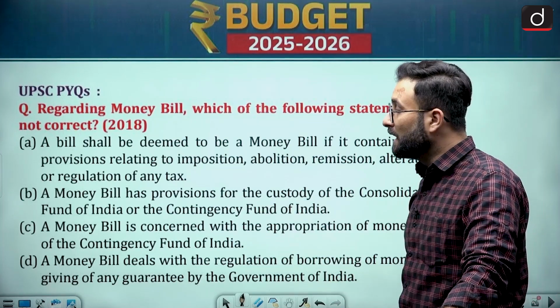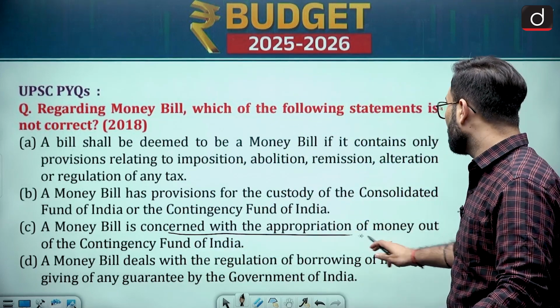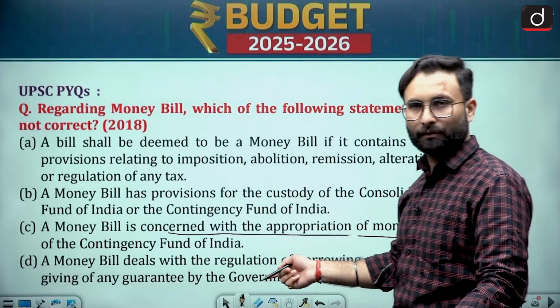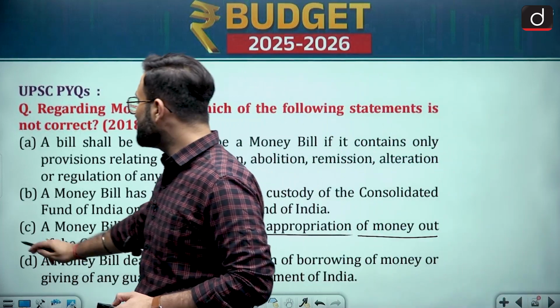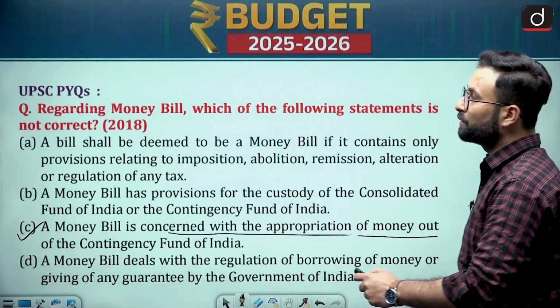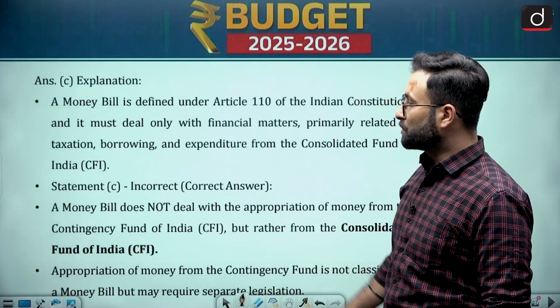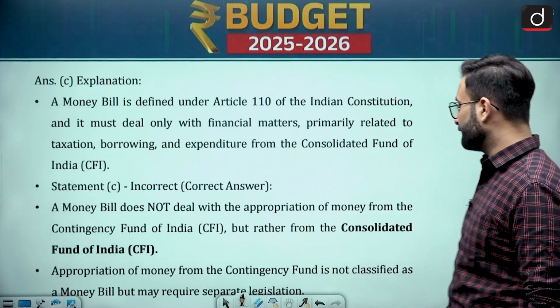Now option C, if you see, they are talking about money bill is concerned with the appropriation of money out of the Contingency Fund of India. Now that is not the correct one. Contingency Fund of India is basically a fund which is there with the President. So option C would be your right answer over here. Other than that, all the statements are correct. Okay, so statements are given over here, you can read them.